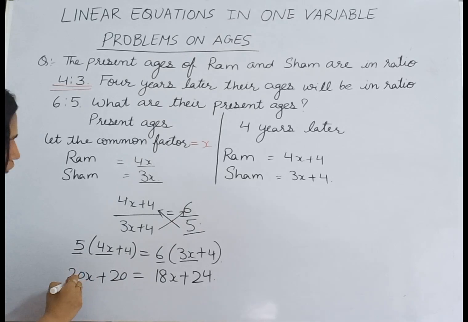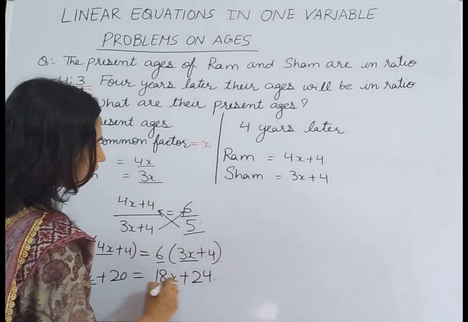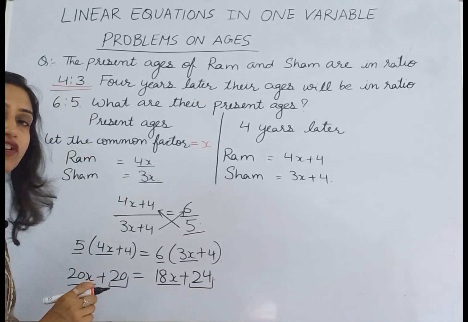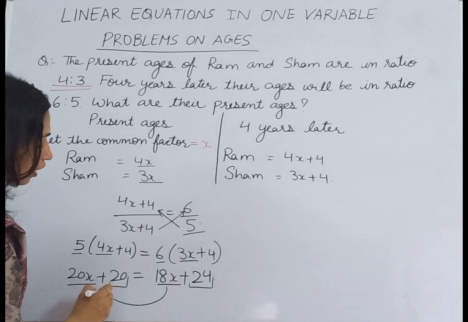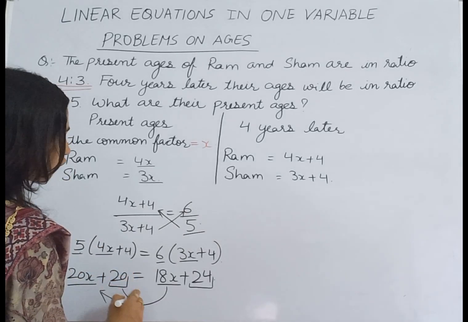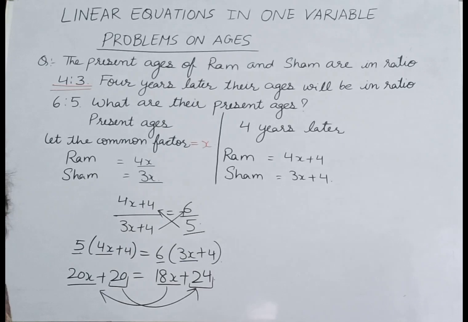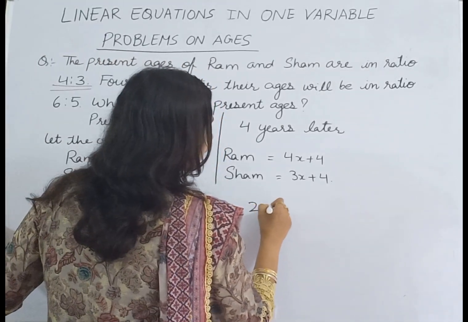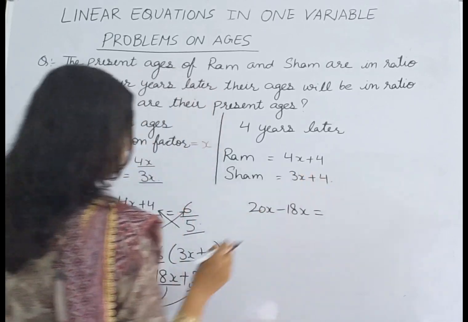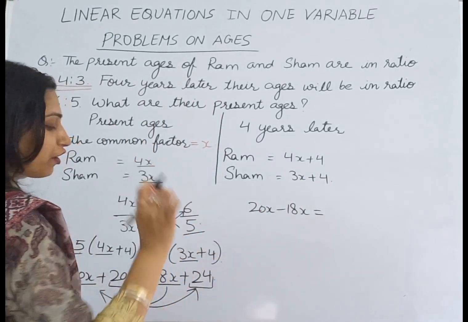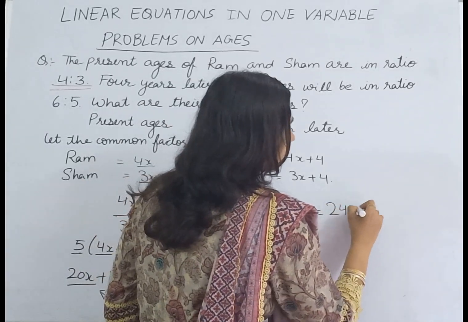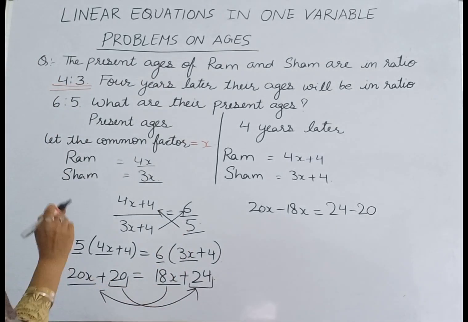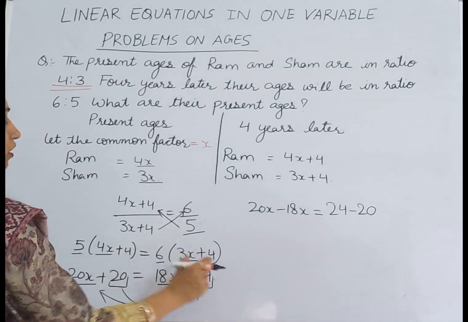Now 20x and 18x are the variable terms, and 20 and 24 are the constant terms. So what will we do? We will shift 18x to the left hand side of the equation and 20 to the right hand side of the equation. When we move 18x to the left hand side, it becomes minus 18x, and when we shift 20 to the right hand side, 20 becomes minus 20. So now our equation becomes 20x minus 18x is equal to 24 minus 20.